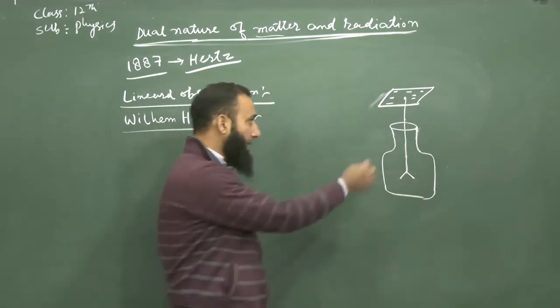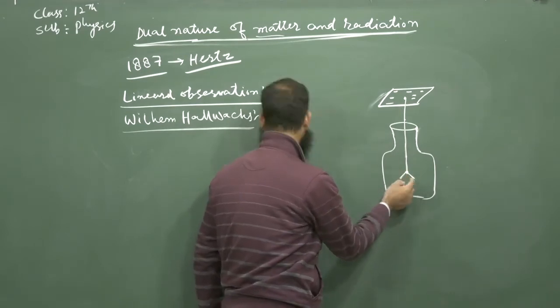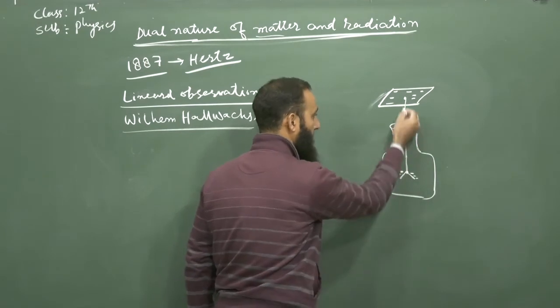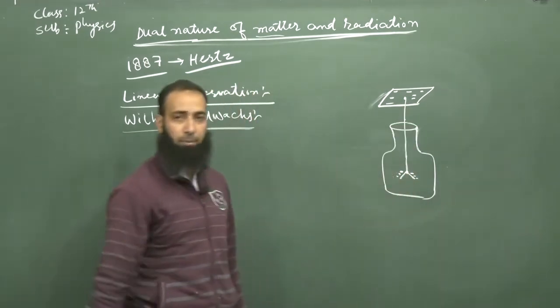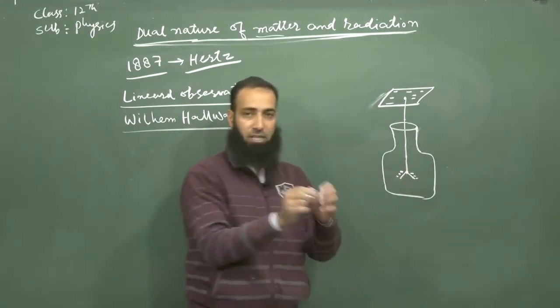Why? Because the negative charge flows through the conducting rod to the leaves of the gold leaf, and because of repulsion, they diverge.